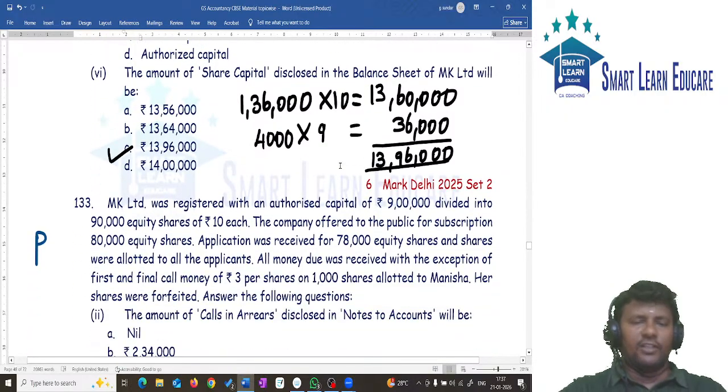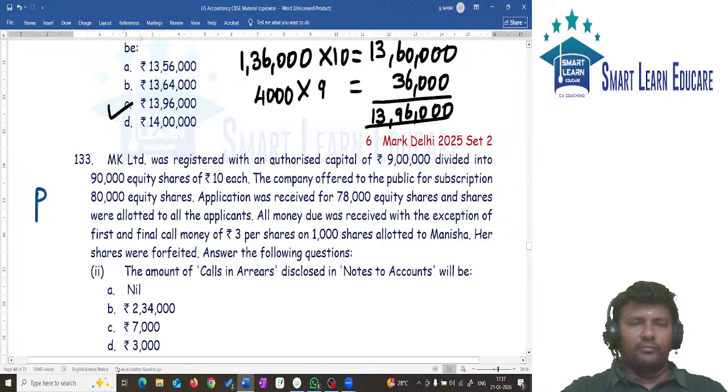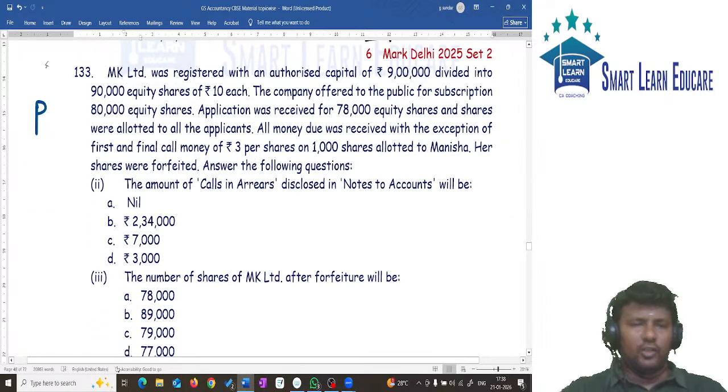Proceeding further, next question. MK Limited registered with an authorized capital of 9 lakh rupees, divided into 90,000 shares of rupees 10 each. The company offered to the public for subscription 80,000 equity shares. Authorized capital is 90,000 shares. Issued for public is 80,000.